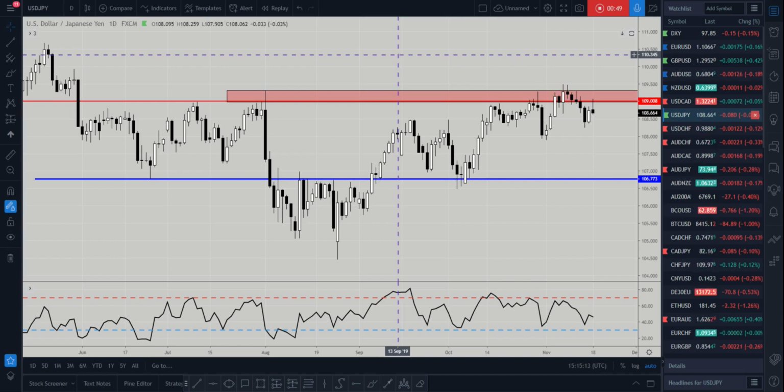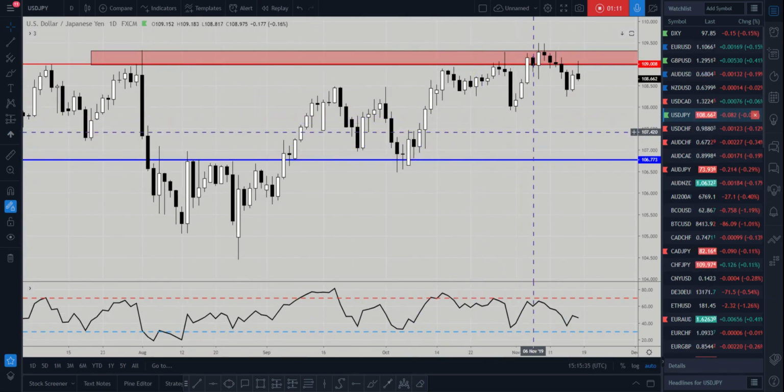When there is a potential deal on the cards, we're getting that risk on environment where we're seeing stocks bullish, and risk on currencies such as the Australian dollar, Canadian dollar, and Kiwi gaining in value. Then when we're seeing that risk off sentiment, obviously we see the yen gaining value.